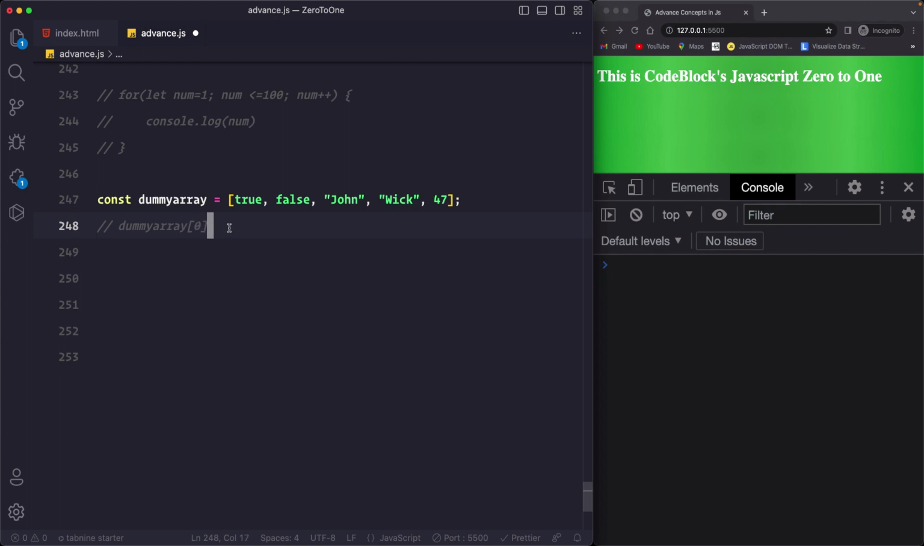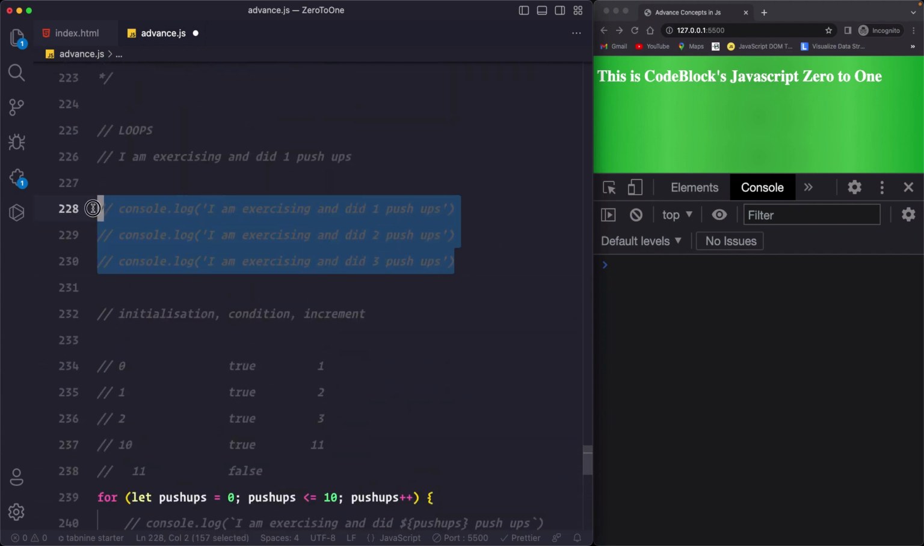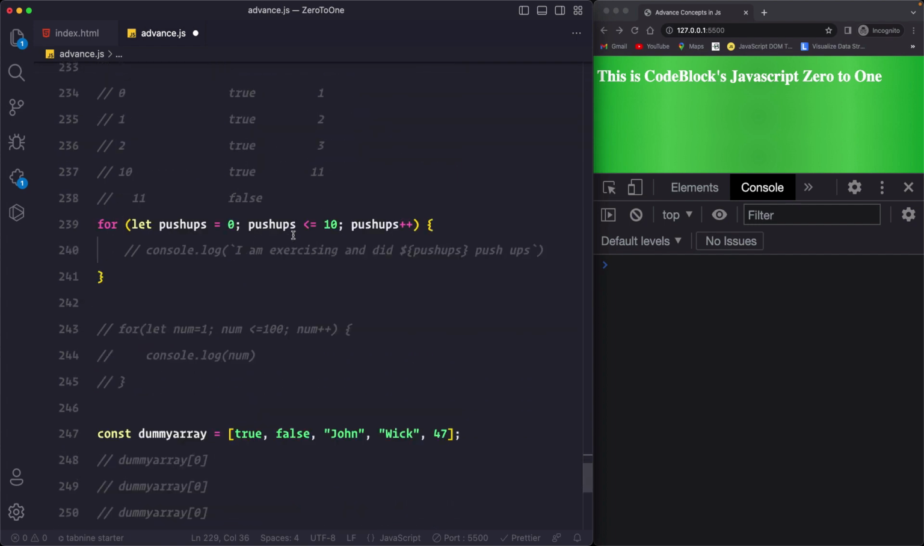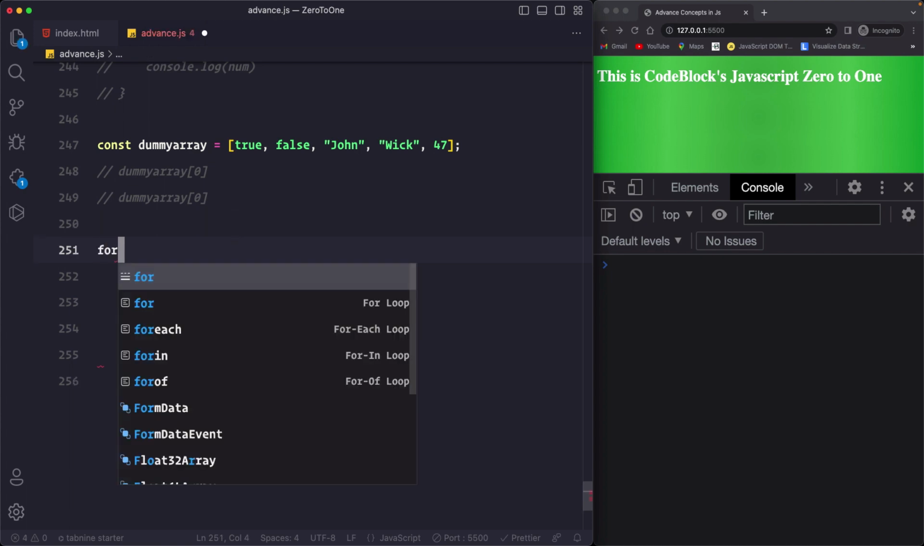But again, if you have to do this, you'll have to repeat these lines of code, right? console.log dummy array 0, 1, 2, 3. It would be the same as doing this one. So this is wet code. Write everything twice. We don't want to do this. We do not do this in programming. We write dry code. So we can use a for loop to iterate over this array and print each data individually. So let's do it, and then I will explain it.